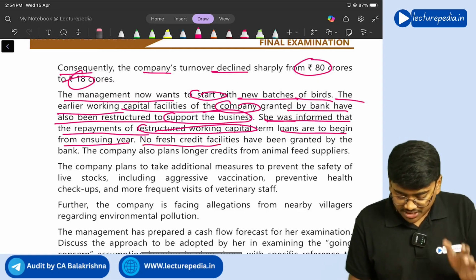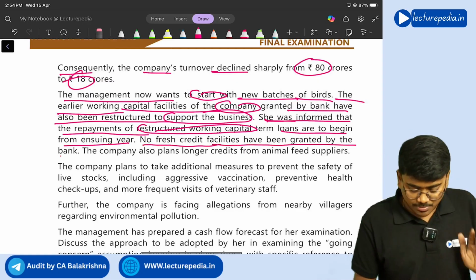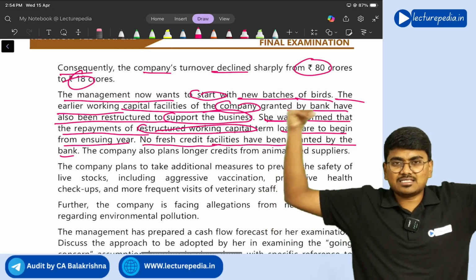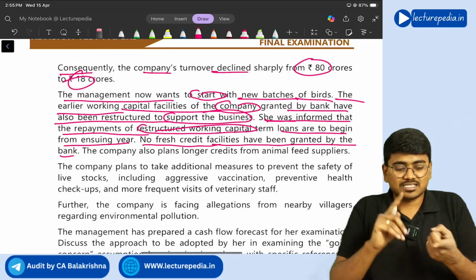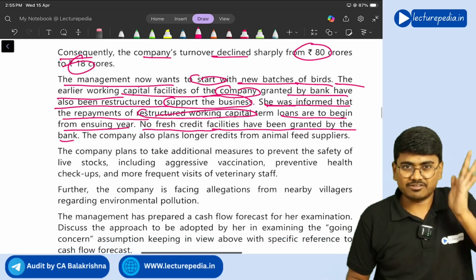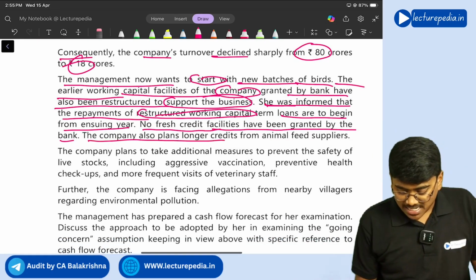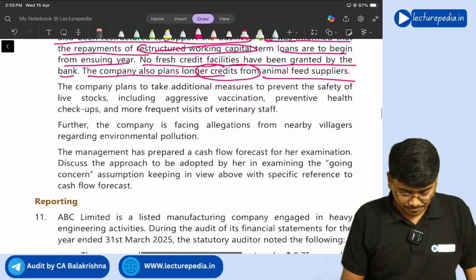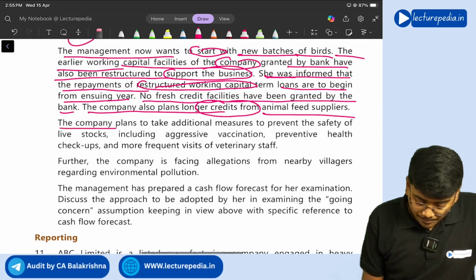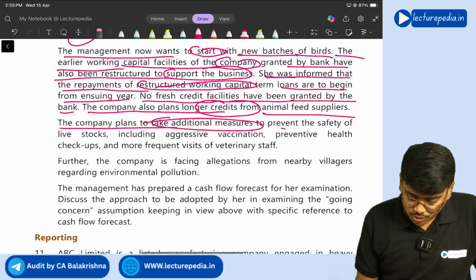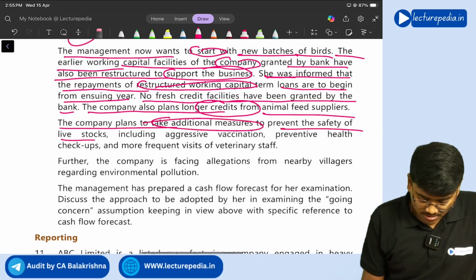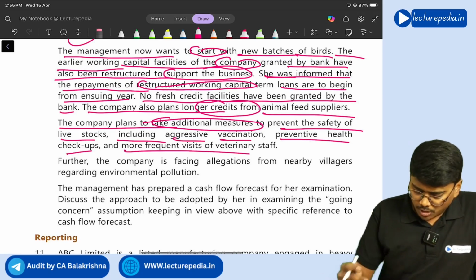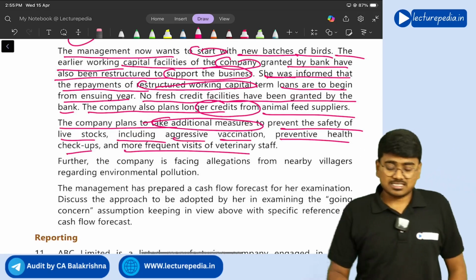No fresh credit facilities have been granted by the bank. The bank did not give any fresh credit facilities. The bank is unwilling to give credit facilities. Again, a financial event, right? The company also plans longer credits from animal feed suppliers. Next, the company plans to take additional measures to ensure the safety of livestock, including aggressive vaccination, preventive health checkups, and more frequent visits of veterinary staff.